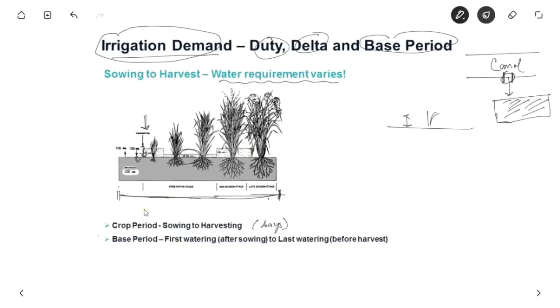This period is called the base period, it is in days, and the terminology is B. So it is from the first watering after sowing to the last watering before harvest. Initially the base period is less than the crop period because before harvesting we stop watering. So for calculation purposes we take these two.